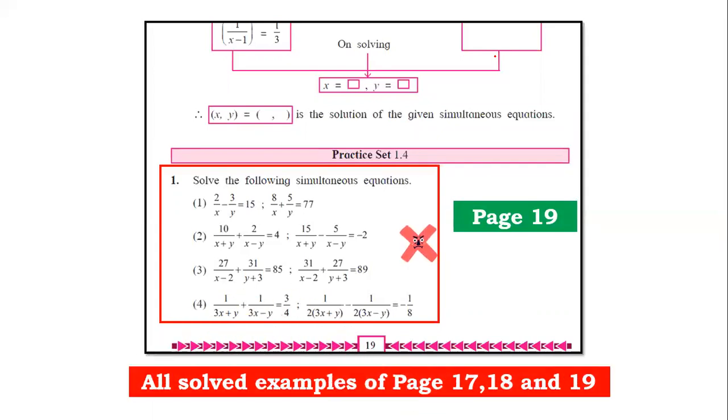And all the solved examples of pages 17, 18 and 19. Now try to understand. First of all, this was one of the least asked questions in board exams, because if you see, these sums are easy but lengthy, and we do not have any sum which carries a weightage of more than 4 marks, and these sums actually easily cover 5 marks. So that is why this had a very low possibility of being asked in an exam, and hence removed. So fair enough once again.